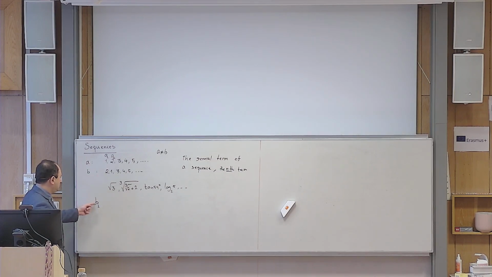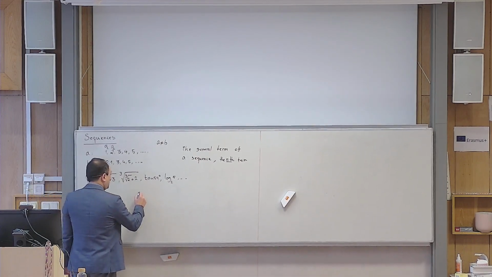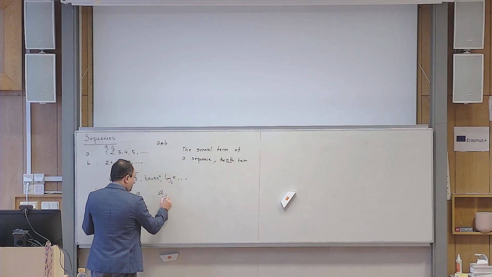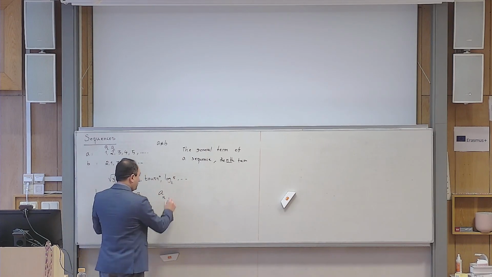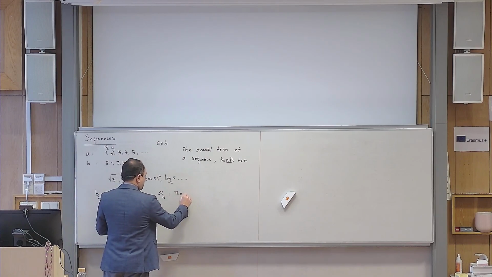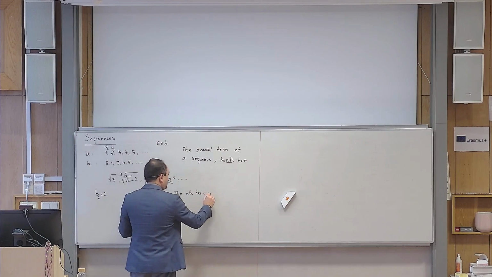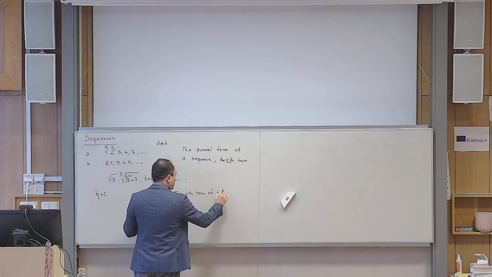So when I say b sub 2, you should go and find the second term. The second term is 1, so b sub 2 is simply 1. That's the notation that we use. So a sub n means the nth term of the sequence A.